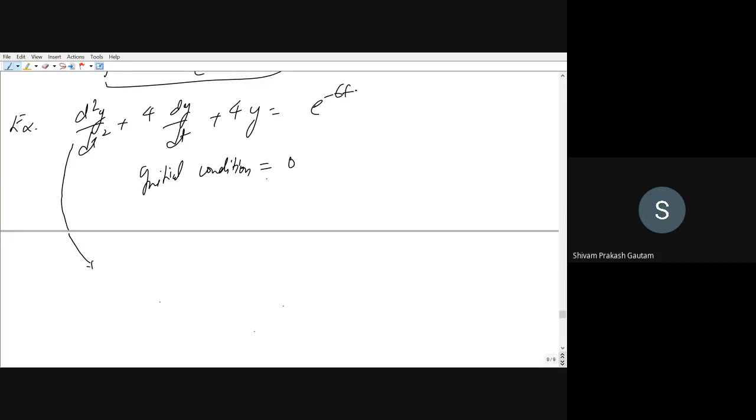Am I audible? Yes, sir. So what will be the Laplace transform of this d2y by dt squared? It is s squared Y(s) minus s y(0), but we have assumed that initial conditions are 0. So y of 0 is 0, so we can omit that. So we get s squared Y(s) plus 4s Y(s) plus 4Y(s) is equal to the Laplace transform of e to the power minus 6t.